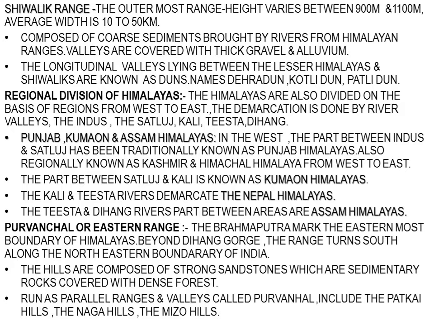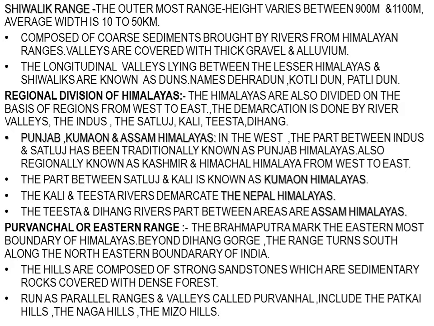Now Tista to Dihang. The Dihang river flows in Arunachal Pradesh, so this area is known as Assam Himalayas. So this is the regional division of Himalayas. That is the second type of division of Himalayas, by the rivers.